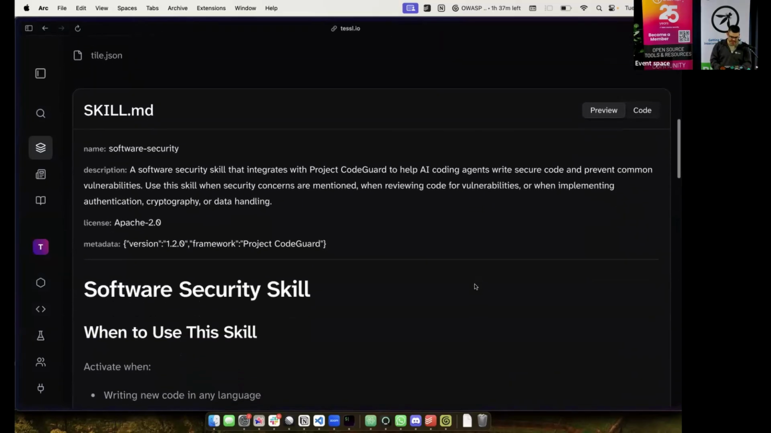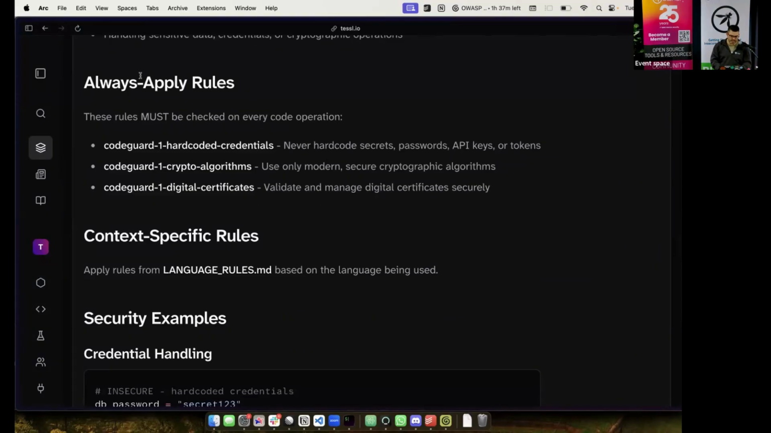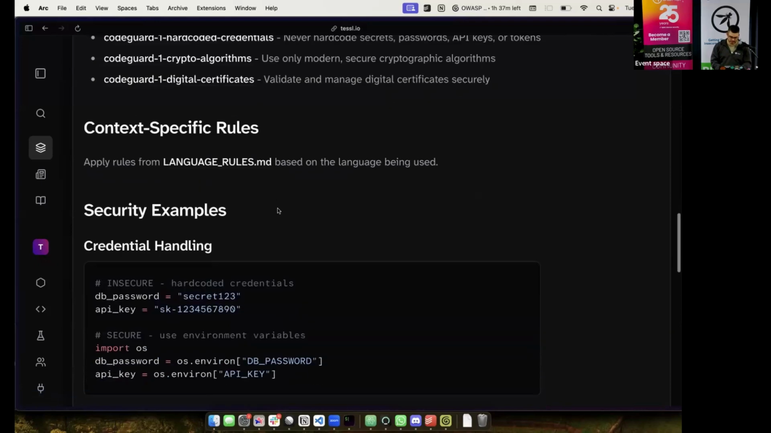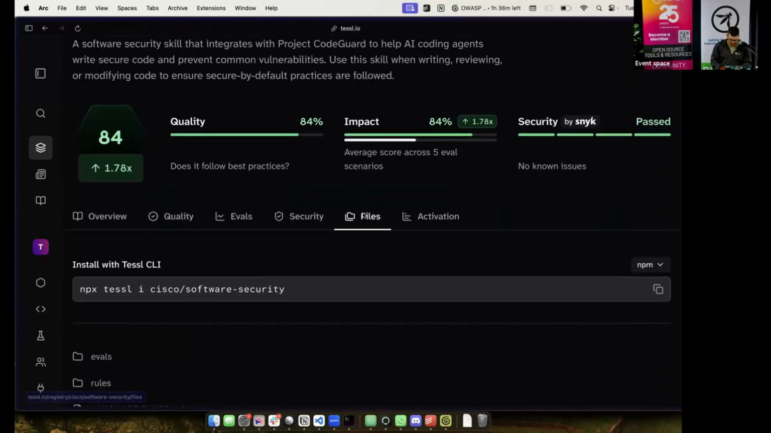Okay, I've got a skill MD file. And this file tells me really important things like when to use this skill, activate when doing these things, always apply rules. These rules must be checked on every code operation. And it tells me what I should be looking for. Context-specific rules, and so on. And it continues, and it continues, and it continues. Now, if I was to go back to files, there is a huge amount of detail here.